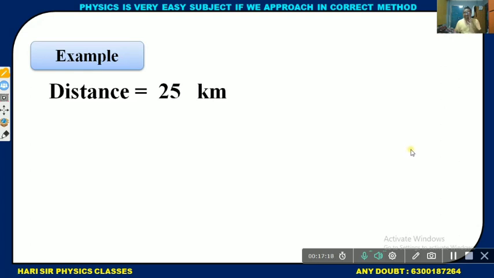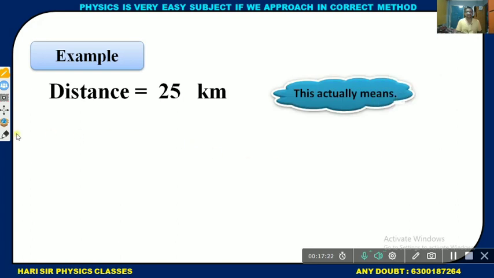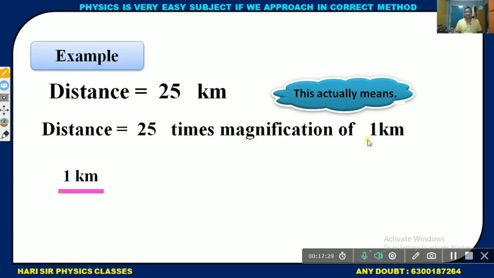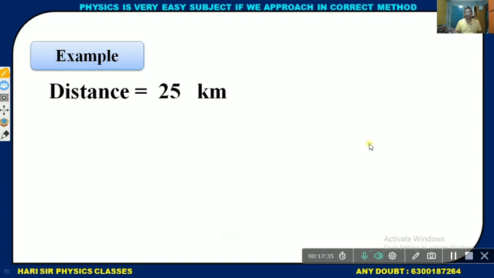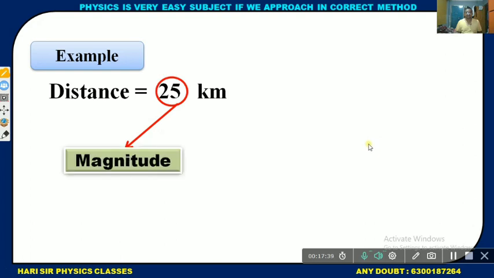Example: the best example is distance. Distance equals 25 kilometer. What is the actual meaning? Distance is 25 times the magnitude of 1 kilometer. So 25 is the numerical value, meaning magnitude, and kilometer is the unit.